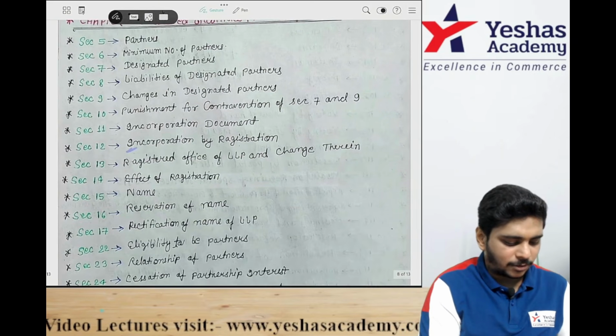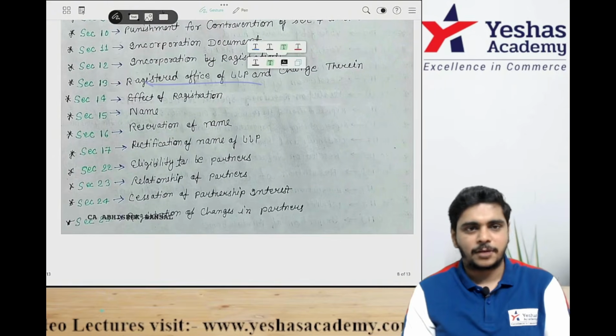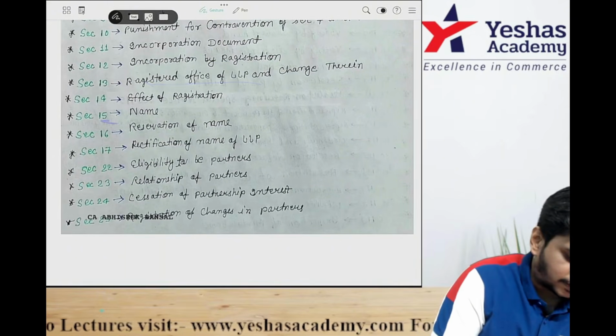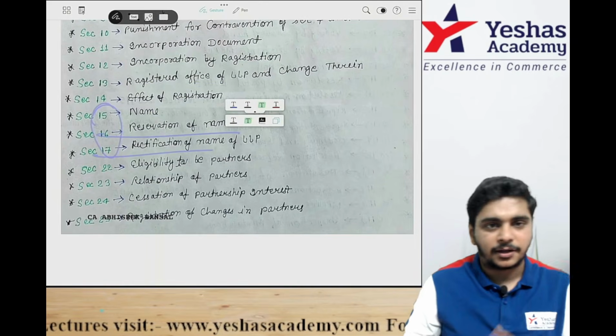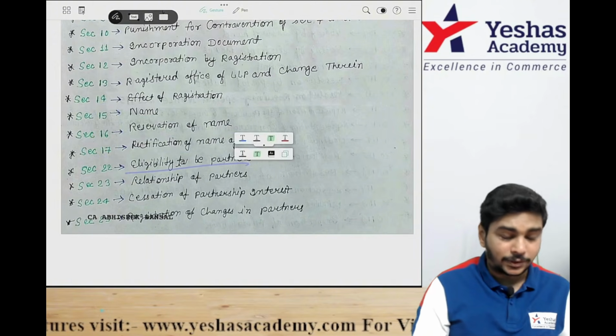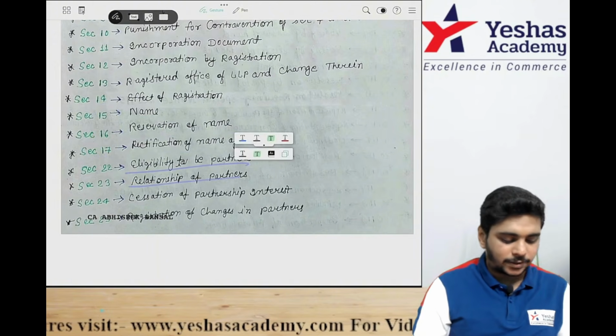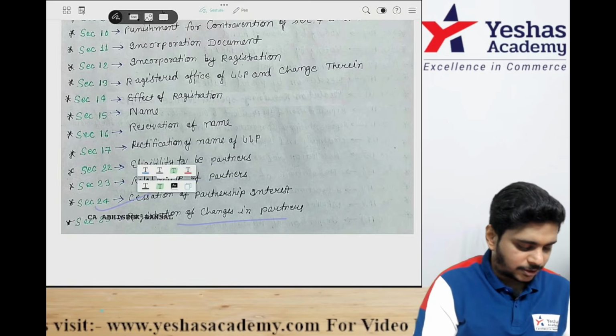11 incorporation document. 12 incorporation by registration. 13 registered office of LLP. 14 effect of registration. 15 name clause. 16 reservation of name. 17 rectification of name. So 15, 16, 17 link: name, reservation of name, rectification of name. 18 to 22 eligibility to be partners, relationship of the partners. 23 cessation of partnership interest, 24 and registration of changes in partnership is 25.